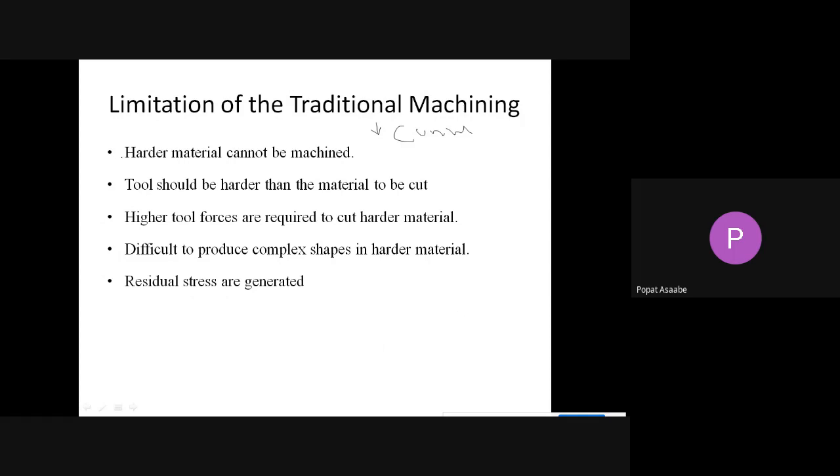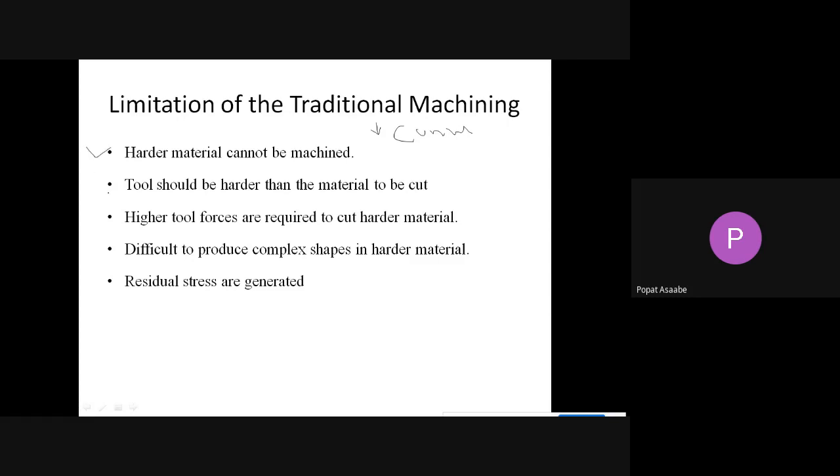First, hard material cannot be machined. Suppose we have a very hard material and we want to perform a machining operation on it. Now it is very difficult. Whenever the material is hard, it is difficult to machine it with the help of conventional machining. This is the first disadvantage.